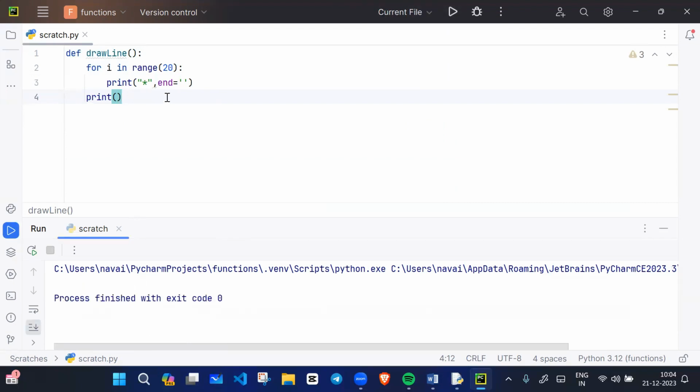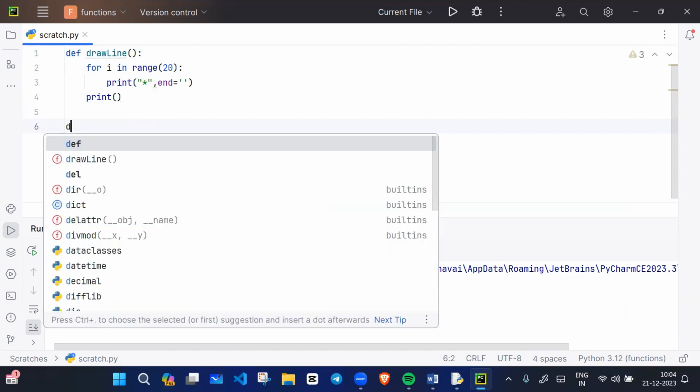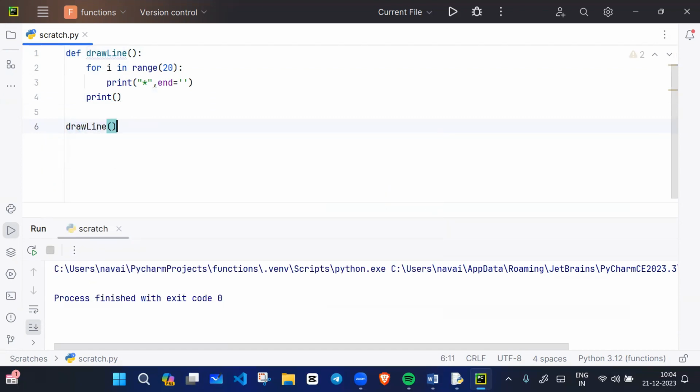Why is it not printing? Because we have a function definition, but what is missing? Function calling is missing. For example, how can we call it? We have to write the function name. What is the function name? drawLine. So this is a calling statement, a function call.